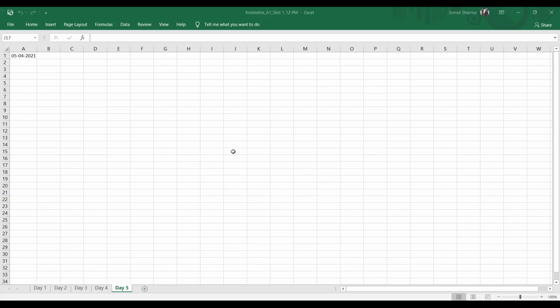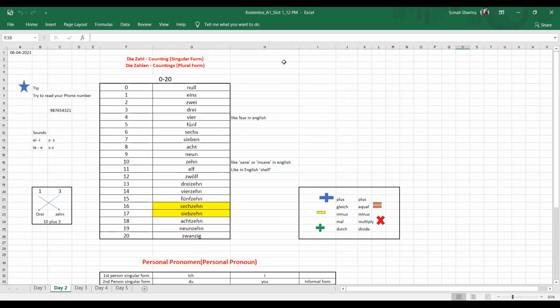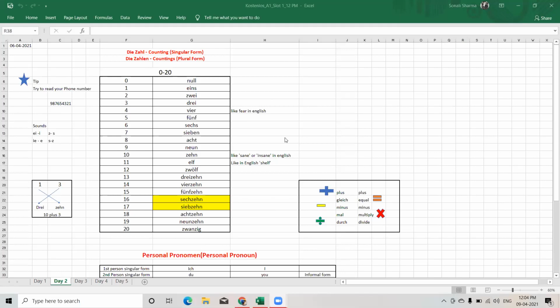So let's start with today's topic: hobbies and counting from 21 to 100. First we are going to start with counting. On day 2 we did counting, and I have shared the Excel of day 2. So let's quickly revise counting from 0 to 20, and then we'll start from 21.